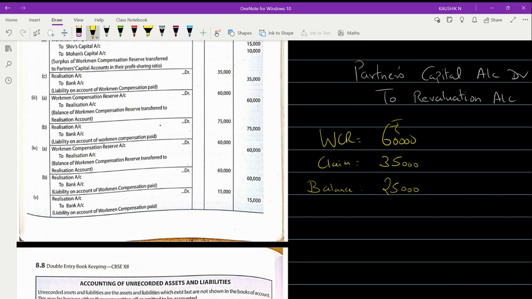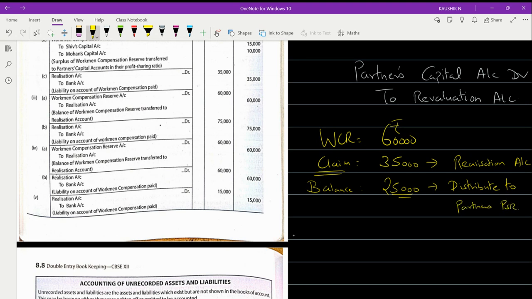So now what will you do? This 35,000 you will take to realization account because it's a liability, because it is for a claim. Whereas the balance 25,000 you will distribute to partners in their profit sharing ratio.